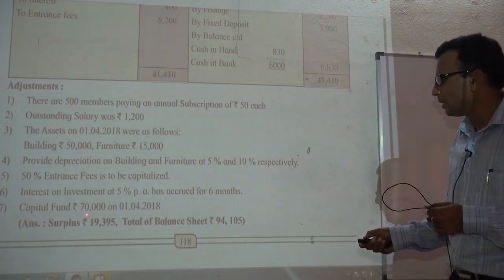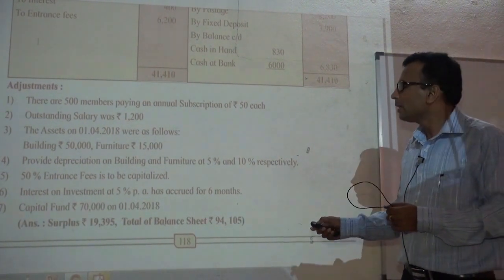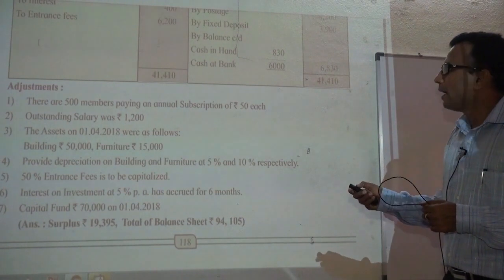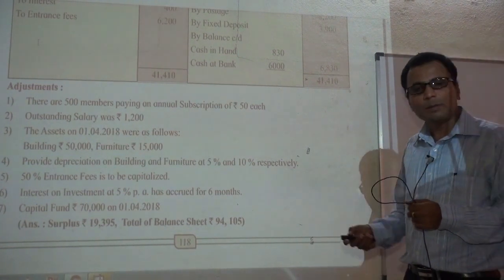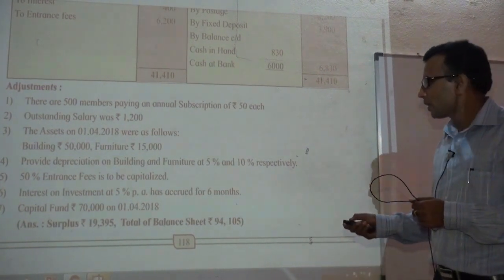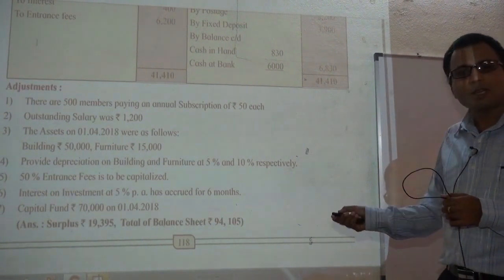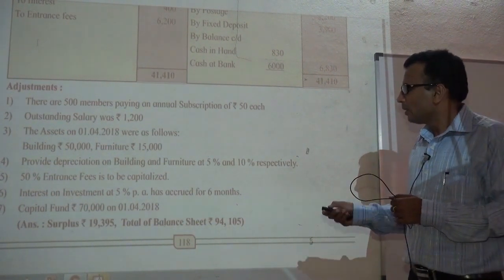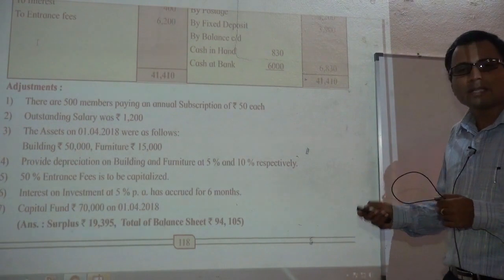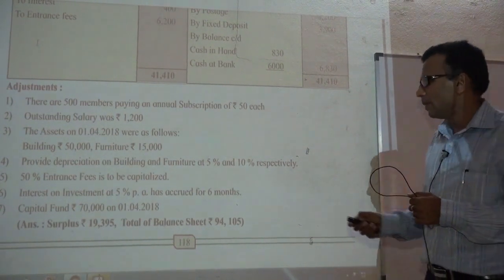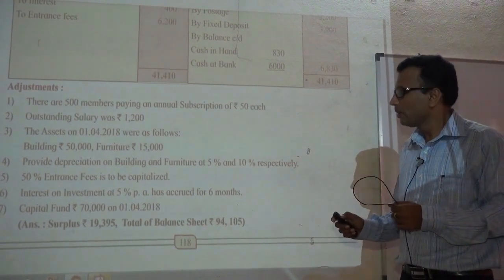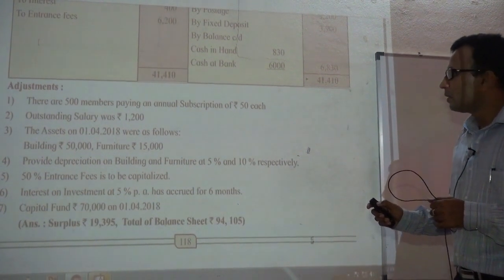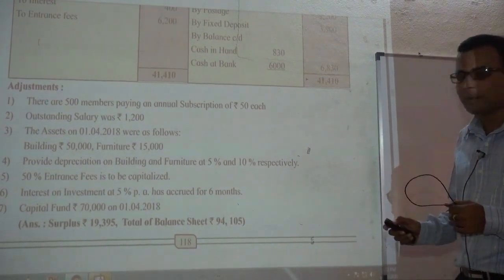Just show this figure on liability side and then add 50% entrance fees to the capital fund, and also the surplus or deficit, I mean the result of the income and expenditure account will affect the amount of capital fund. Okay, so this is the way to understand this problem.